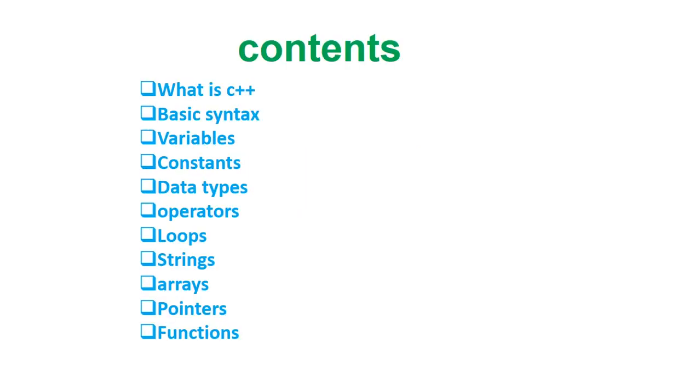Before we start the course, we will see what topics we will cover. First, we have to know what is C++, what is the basic syntax of a C++ program, what is a variable, constant, data types, operators, loops, strings, arrays, pointers, and functions. Even if you don't have any knowledge of computer language, you can easily understand this course.